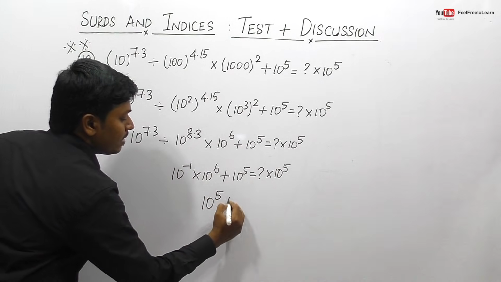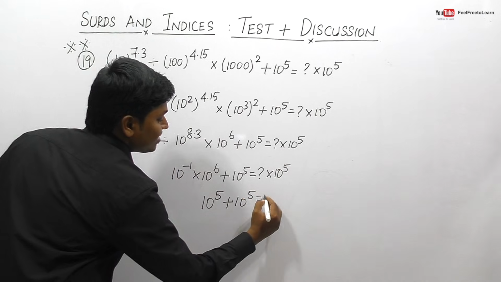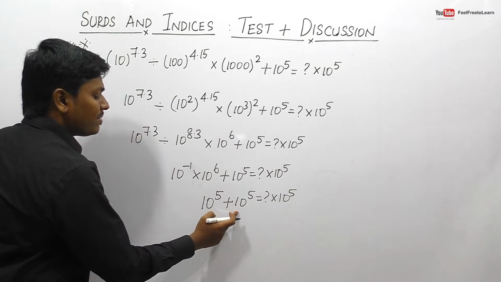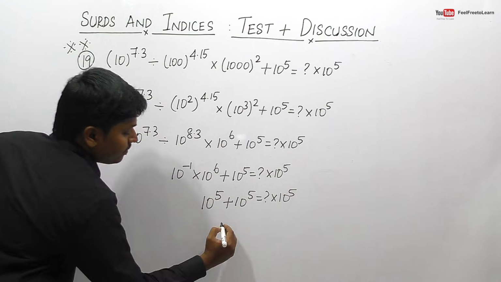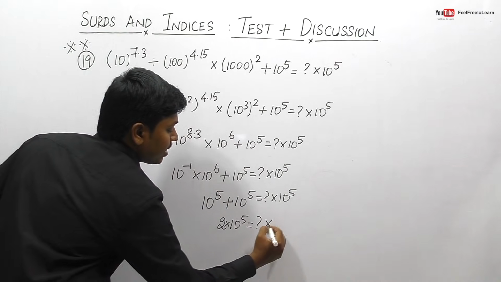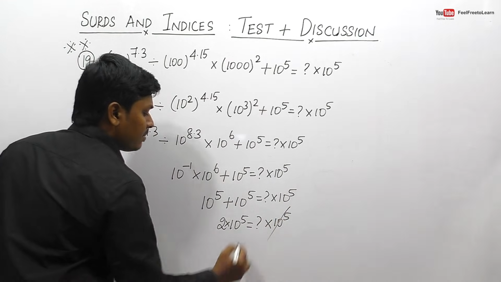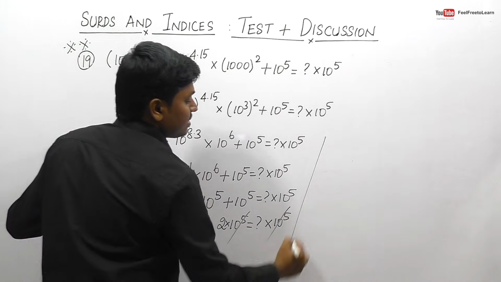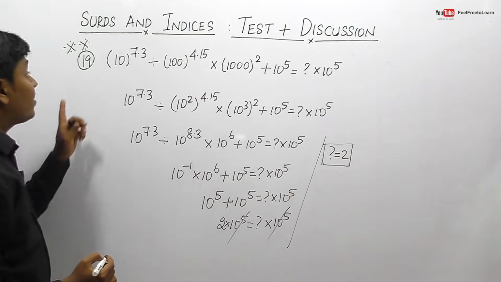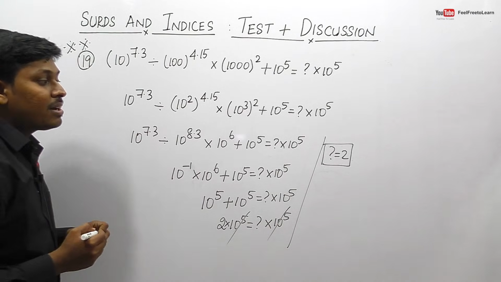So 10 power 5 plus 10 power 5 is equal to question mark into 10 power 5. So I think 10 power 5 plus 10 power 5 will be 2 into 10 power 5, right? So 2 into 10 power 5 is equal to question mark into 10 power 5. So we can cancel 10 power 5, 10 power 5. So finally we can say that question mark is equal to 2. So friends, finally we got an answer for question number 19, that is question mark is equal to 2.